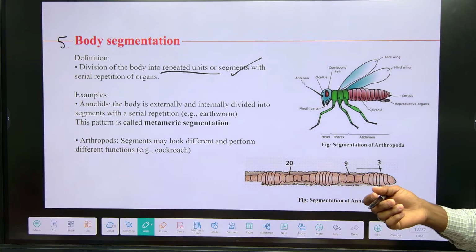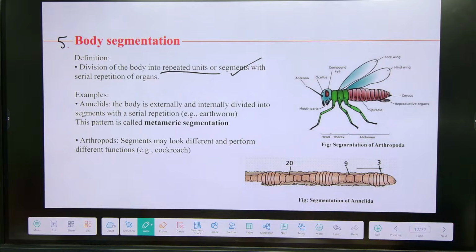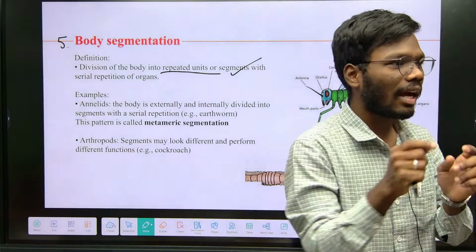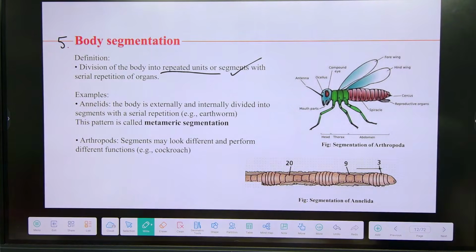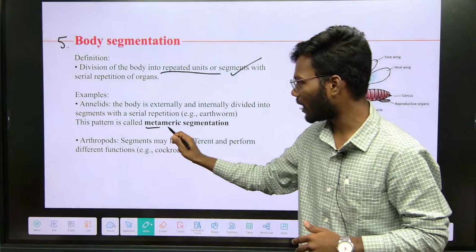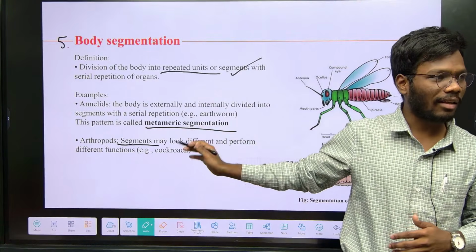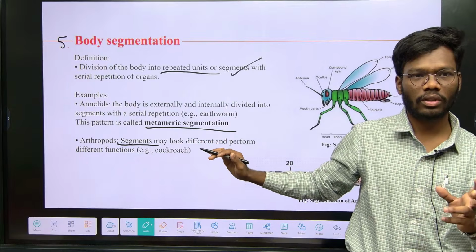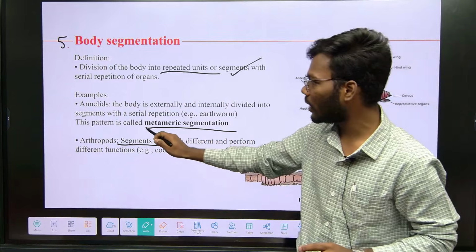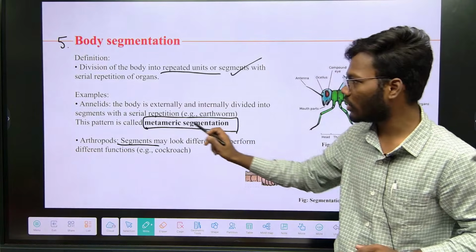If you see Ascaris lumbricoides, it is a long structure. No segments are present in Ascaris lumbricoides. But if you see Nereis or earthworms, they have segments, right? So based on segments we classify animals into unsegmented and segmented animals. In segmented animals also there are two categories: metameric segmentation and normal segmentation. These two are seen in only a few animals. For example, metameric segmentation is one of the prominent features of annelids.